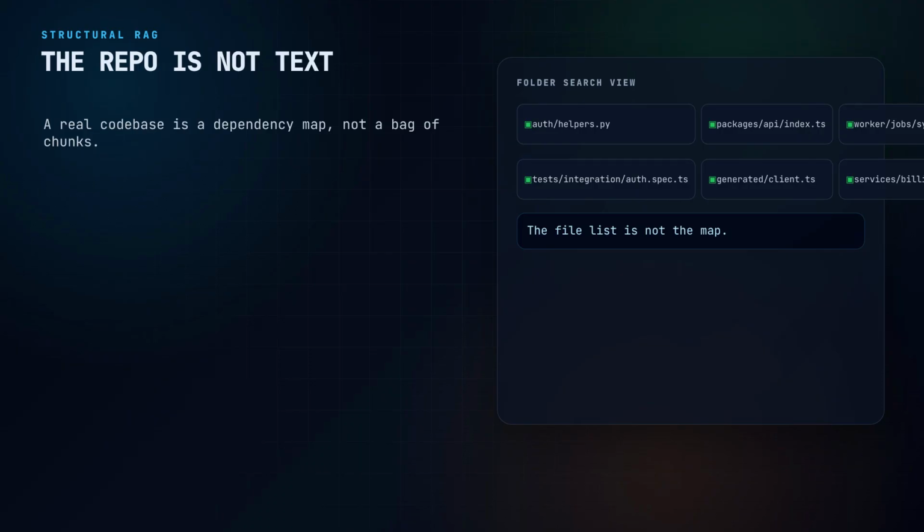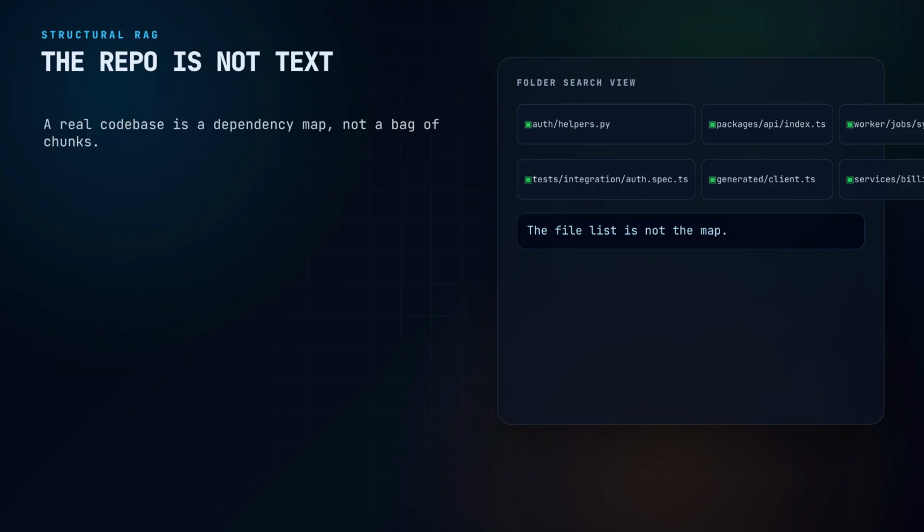One file imports another, one function calls another, one class implements an interface. A value enters through an environment variable, passes through 3 helper layers, and eventually reaches a database write. When a human senior engineer works in that repo, they are not just reading random files, they are navigating structure.